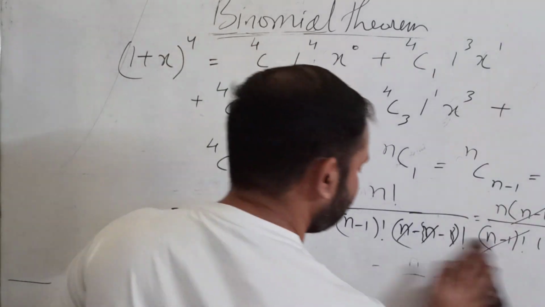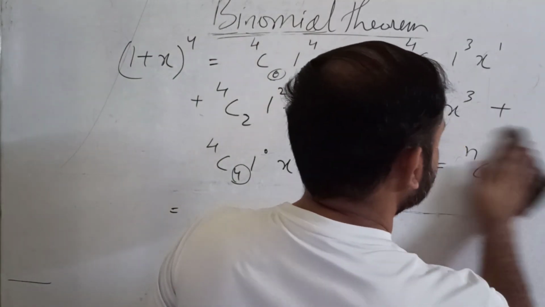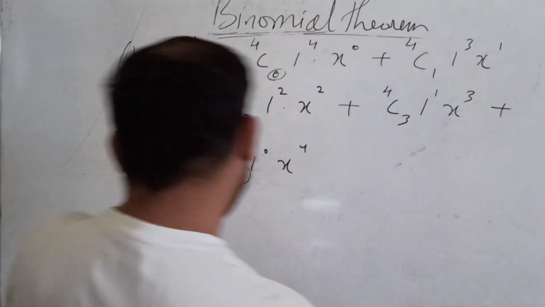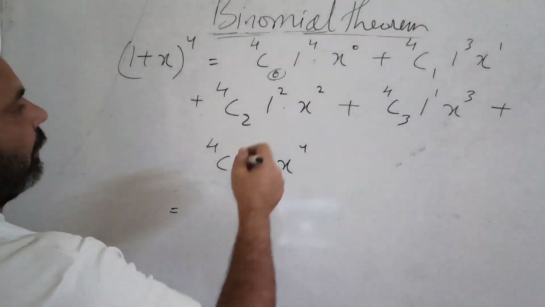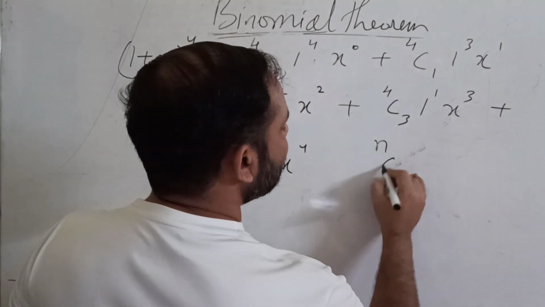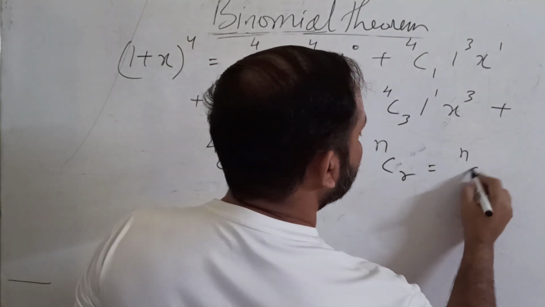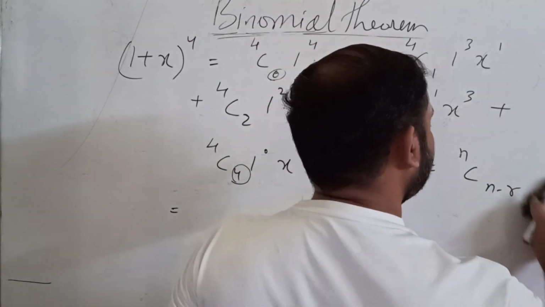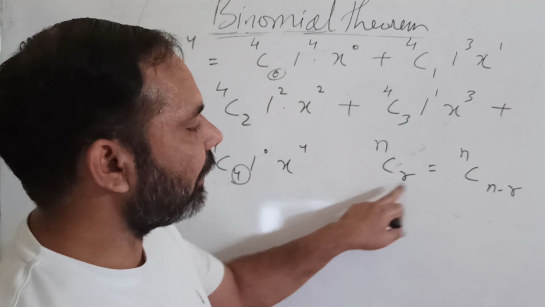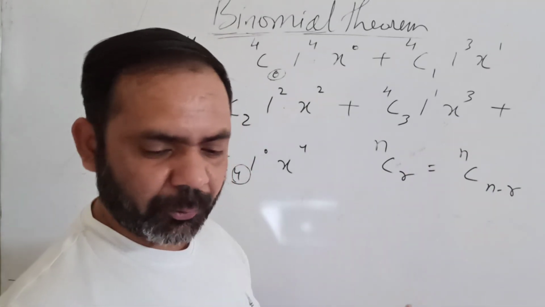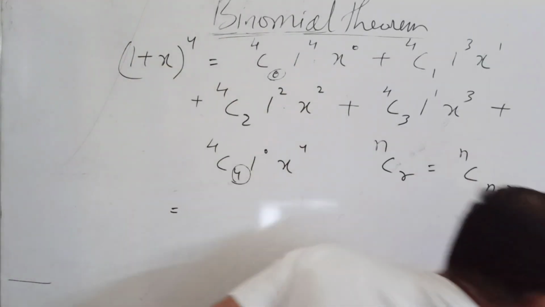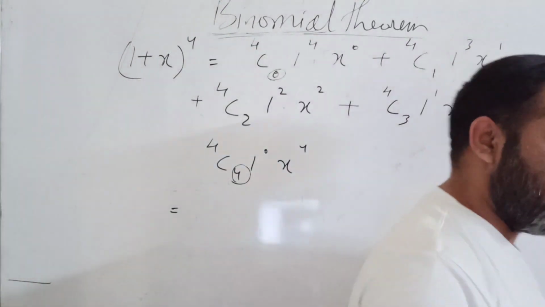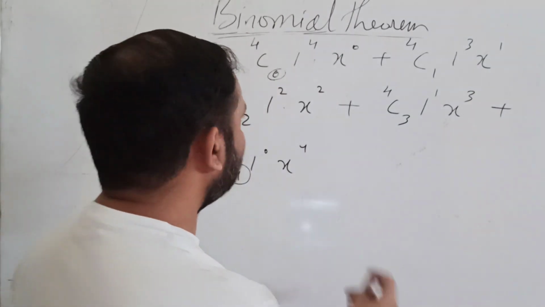Now one more formula, nCr is equal to nC(n minus r). They both will be equal. They don't have a particular value, but nCr and nC(n minus r) have the same value. Okay, these are three formulas you can take, so that it is not required every time to solve the combination term. You can directly write.